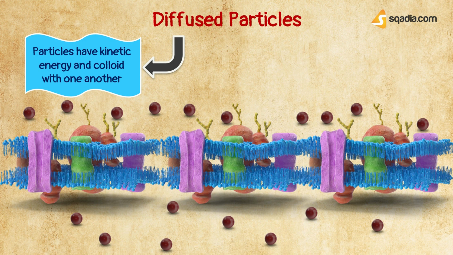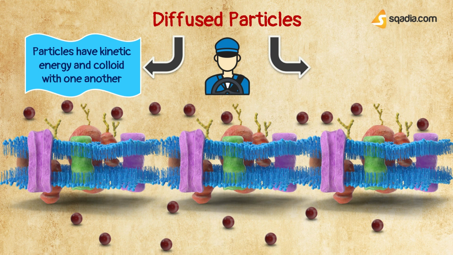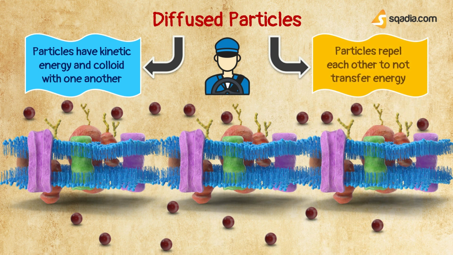Now coming back to our example of the bus. The driver again hits the brake, but this time, the person standing in the back was alert and he didn't hit the person standing in the front. This means that the person who was standing at the back repelled to give their energy to the next person. The same is the case with the particles. Some particles, when coming near to each other, will try to repel themselves from each other, and they will not transfer their energy to each other as well.